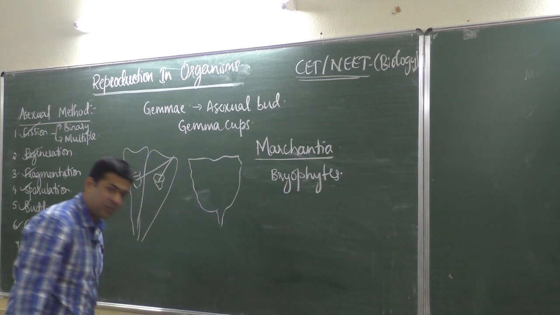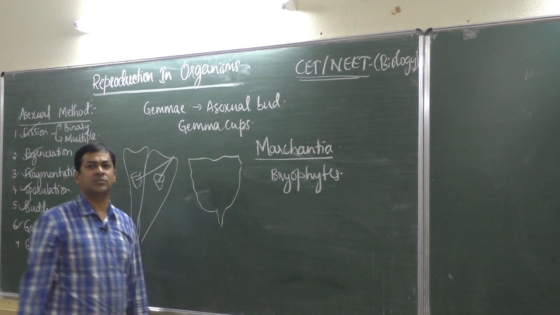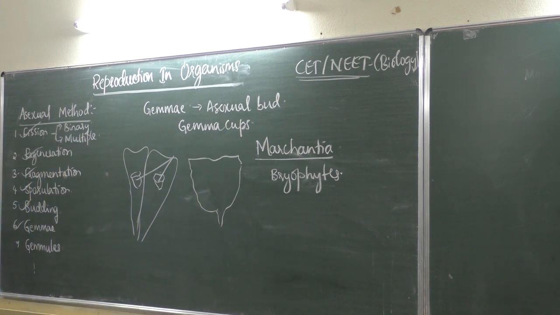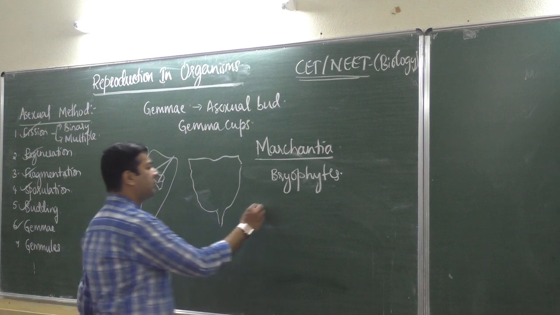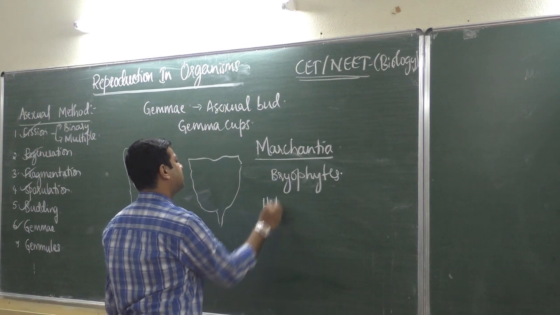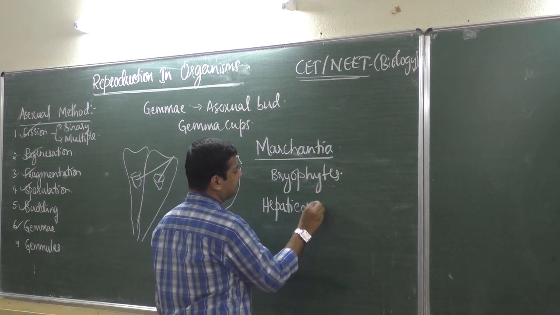So cup-like structure, gemma cup, you know this, asexual bud produced in case of bryophytes. In bryophytes there are three classes: Hepaticopsida, Anthoceropsida and Bryopsida.